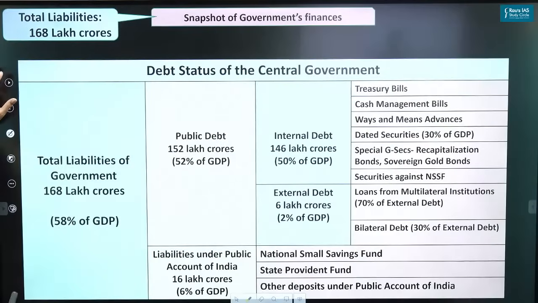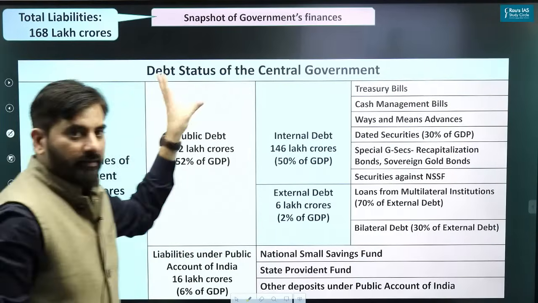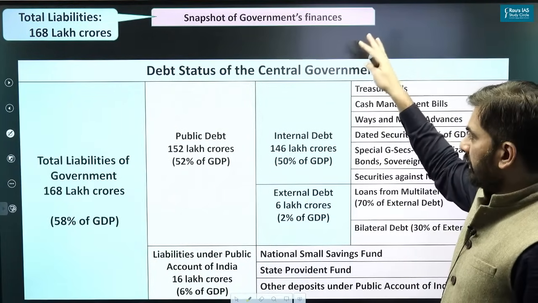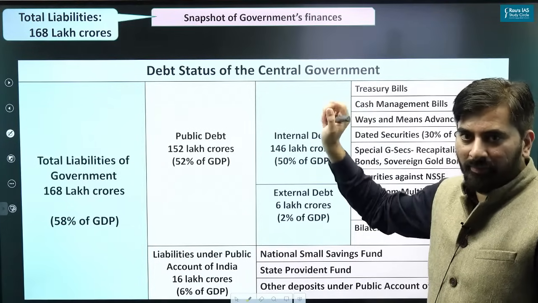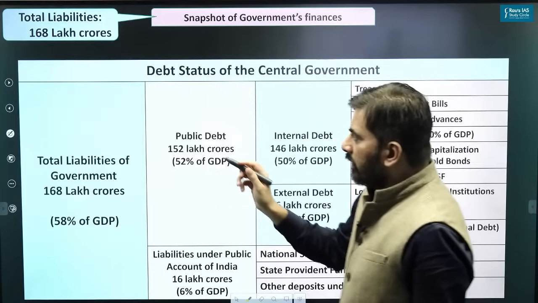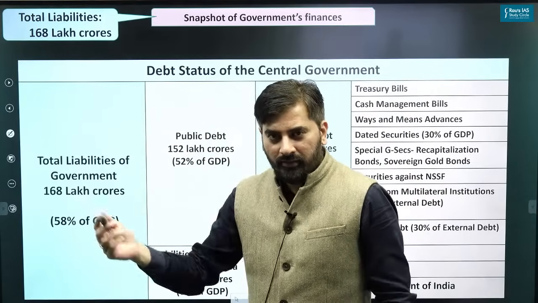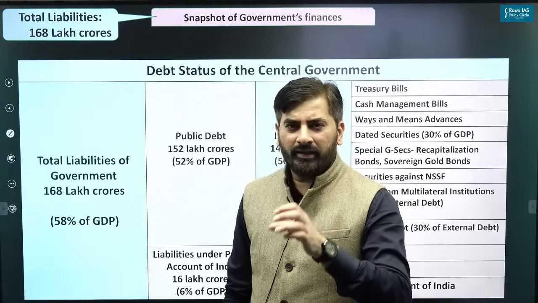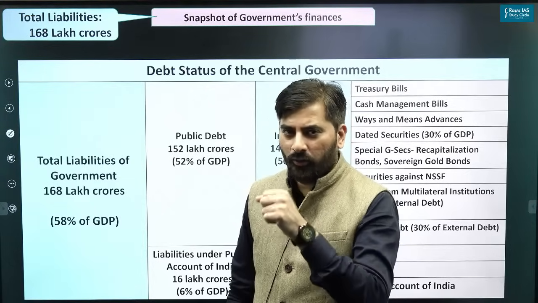Apart from that, the last part is the debt status of the central government, that is, the total liabilities of the central government. You can see last year the liabilities of the central government were somewhere around 152 lakh crore.